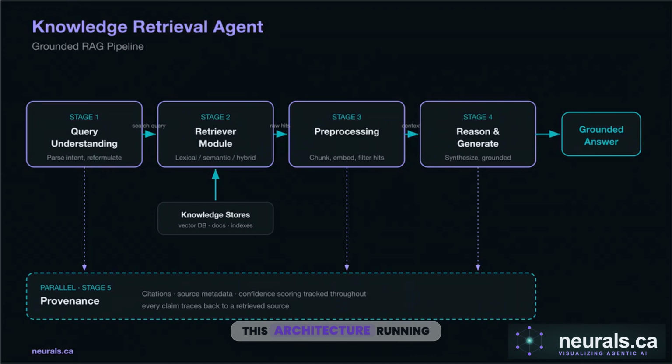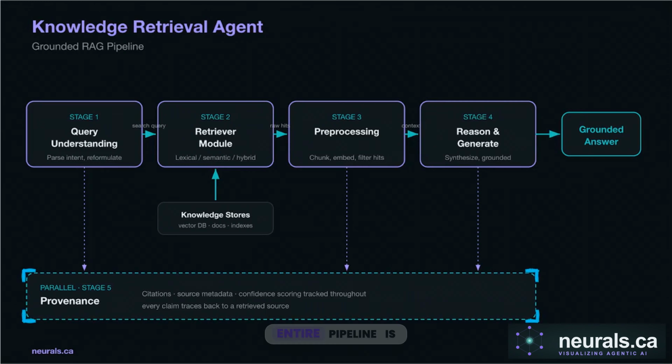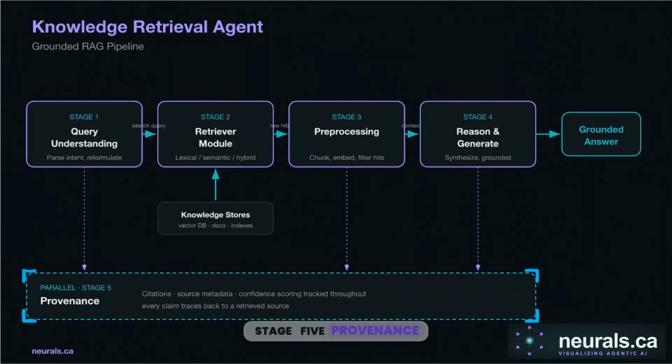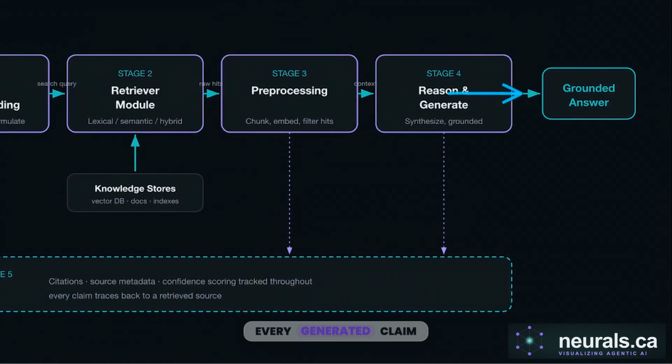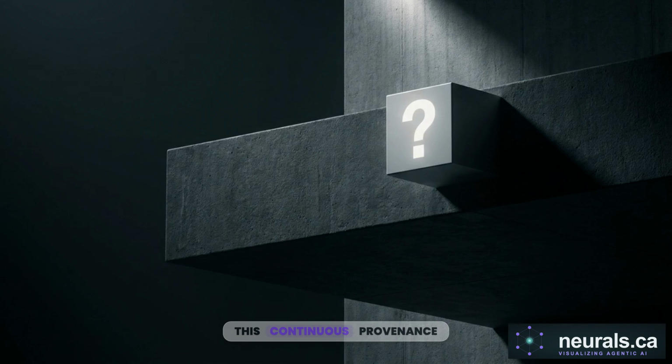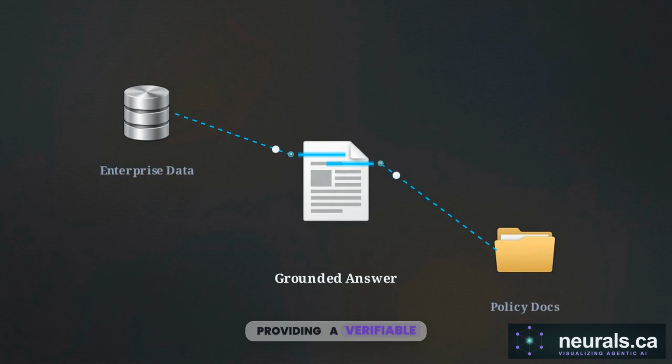But there is a final layer to this architecture. Running parallel to the entire pipeline is stage 5, provenance. The provenance layer tracks citations, source metadata, and confidence scores through every transformation of the data payload, operating concurrently with the main retrieval path. That thread physically ties the generated output back to its origin. As the model synthesizes the answer, it staples a specific citation bracket to the end of every generated claim. The inclusion of this continuous provenance thread is the architectural difference between a chatbot providing a guess and an enterprise agent providing a verifiable audit trail.